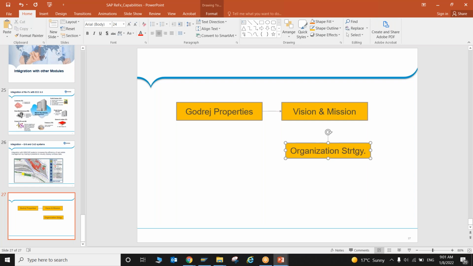Organization strategy is nothing, it's just rules. These are the rules which you need to follow, so that whatever tasks and project activities you perform will directly help us achieve the vision and mission of the organization. This is the agenda here. Let's say if Godrej is saying that we just want to be first in the residential real estate market, then they have to work hard, understand the market, and work accordingly.